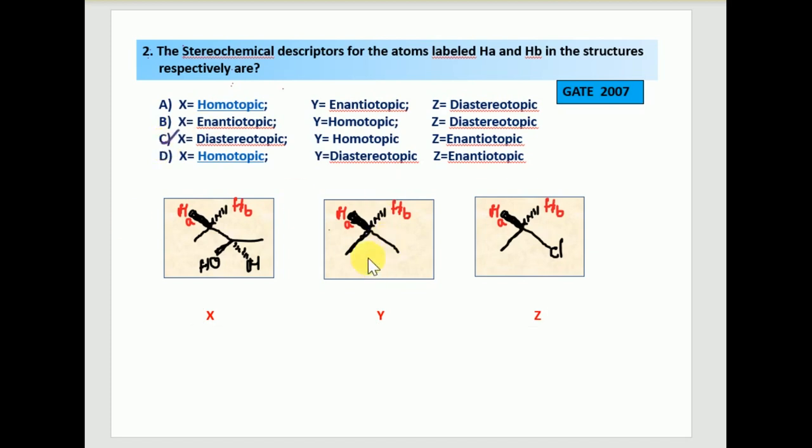Next, coming to this one, these two hydrogens: if replacing test group atoms produces identical molecules, then those are considered homotopic. Even if you replace with deuterium, it is going to give the same identical molecule. That's why Y is homotopic. Coming to this one, if these atoms are replaced by a test group like deuterium and it results in enantiomers like R and S isomers, those are considered enantiotopic. Here if you replace HA and HB with deuterium, it produces enantiomers. That's why it is enantiotopic. So option C will be the right answer.